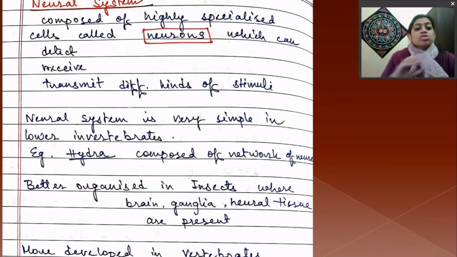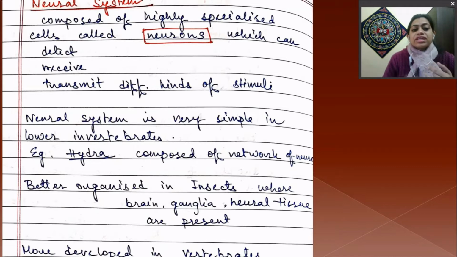Different kinds of stimuli means the stimuli can be external, like any change in the environment, and they can also be internal, like any discomfort we are facing from inside, which can also act as a stimulus to the nervous system.